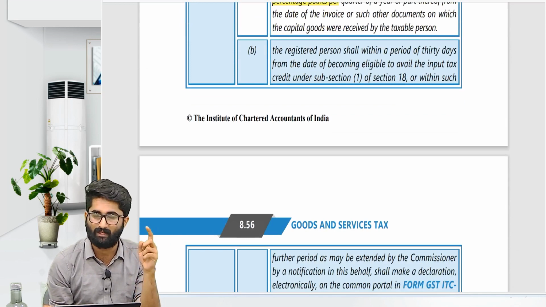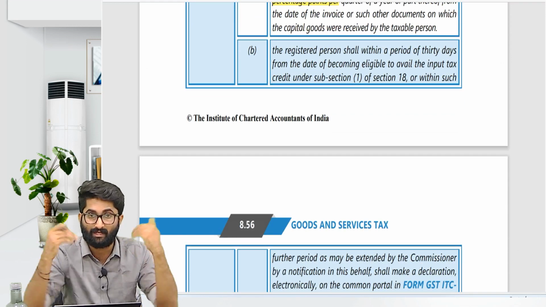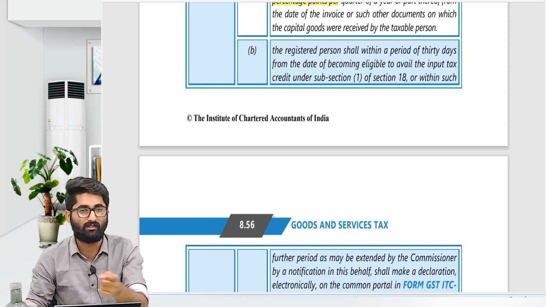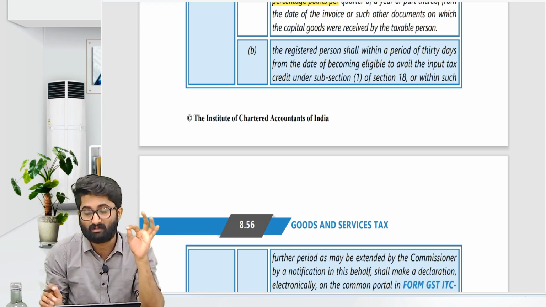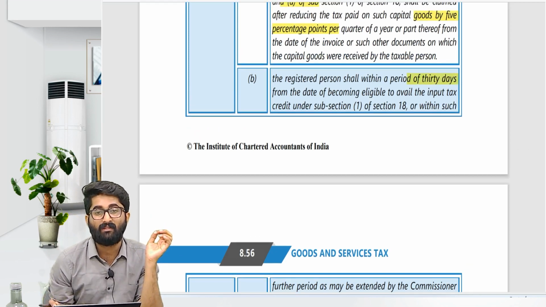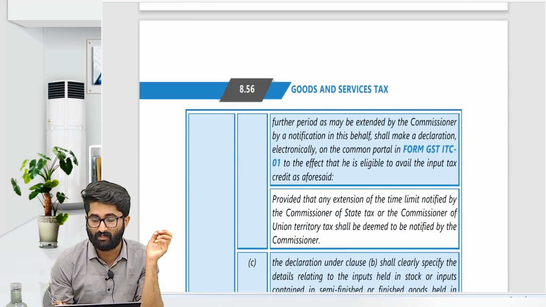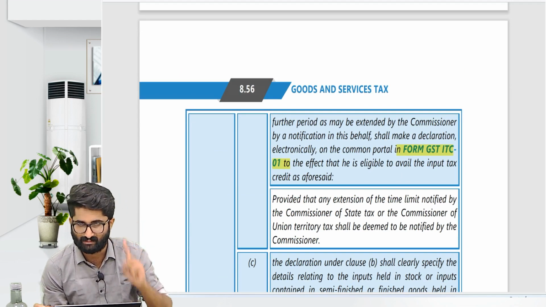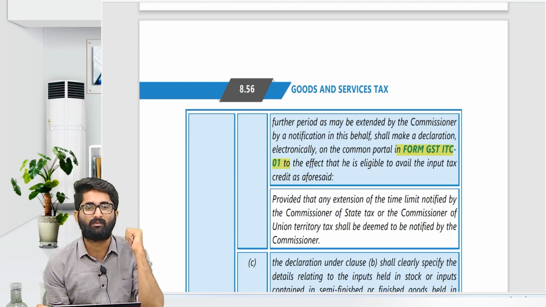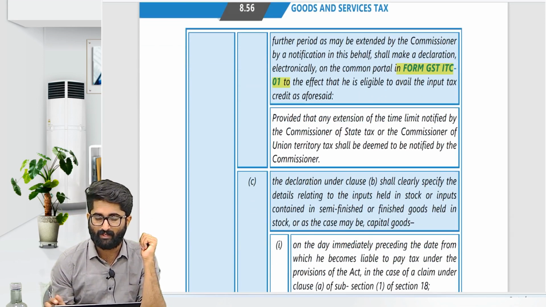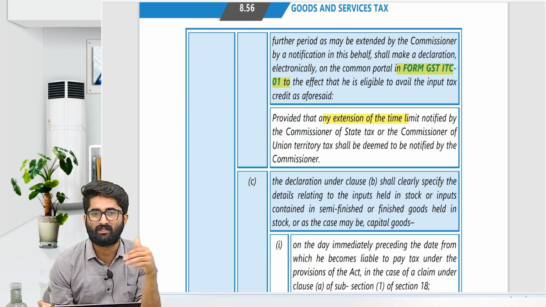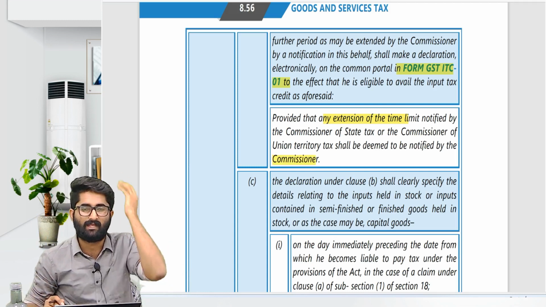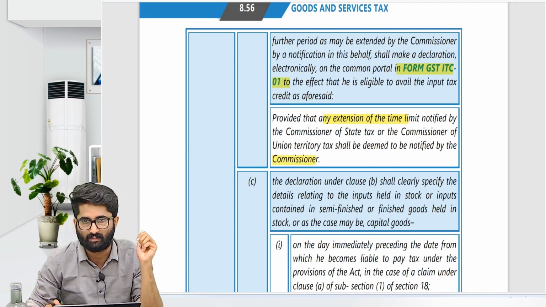Once you become liable under 18(1), you get the ITC, no? To claim the ITC, once you become liable under normal registration, you have to claim it. Within 30 days you have to apply, so within 30 days you have to file one declaration in Form ITC-01. Did I tell you about this? Yes, Form ITC-01. Any extension given by the state commissioner will be considered as given by the commissioner.